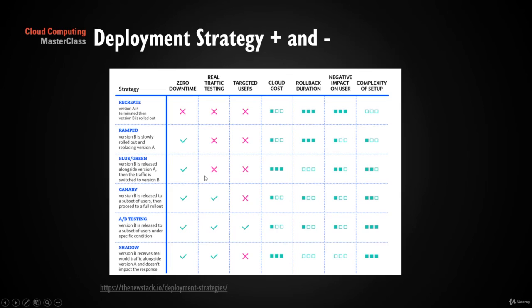Again, blue green deployment, that's where you have all these services, and they don't actually take downtime. So your website or whatever application is still serving the customer. In canary deployment, you can do traffic splitting, you can target users, and do A and B testing. Depending on all that, you can see here how it impacts rollback time and so on. The details of this are explained in this particular paper. You can go ahead and see this paper.